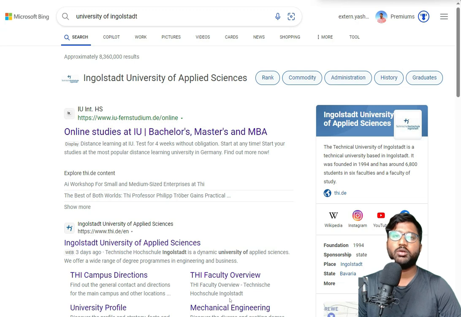So today we are going to apply for the University of Ingolstadt. I guess most of the people would know or have guessed it. Ingolstadt, where you will find the Audi headquarters. So it's a very famous university, and I have so many friends who study there. Most of them will end up getting a job at Audi for sure.